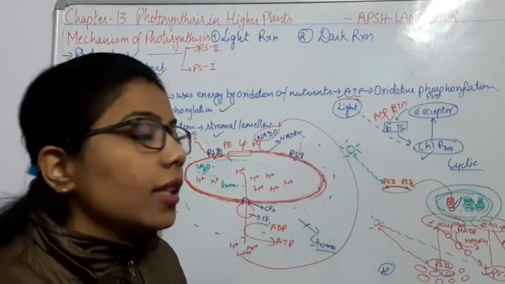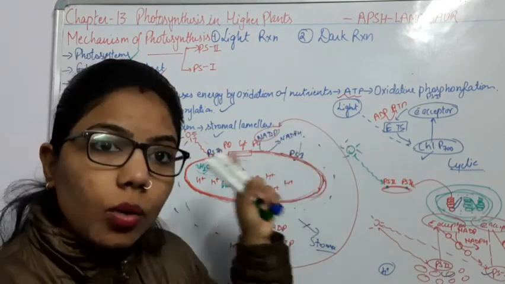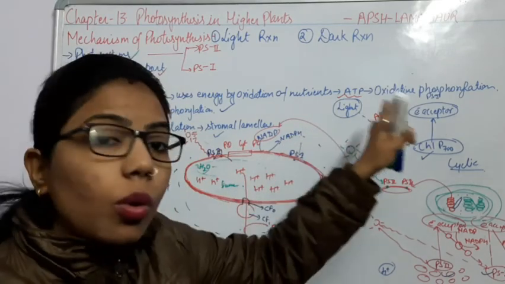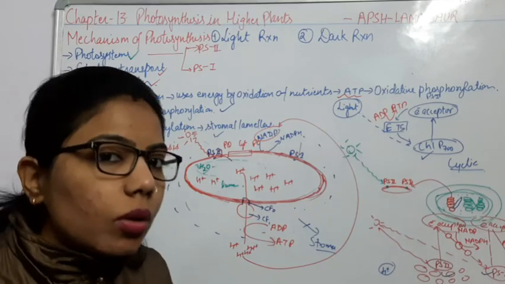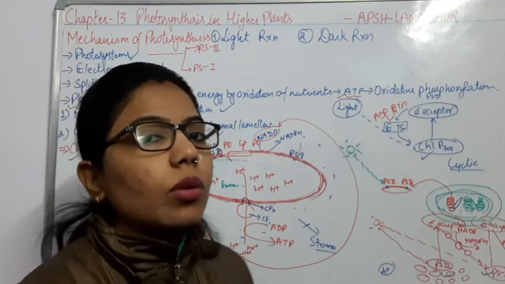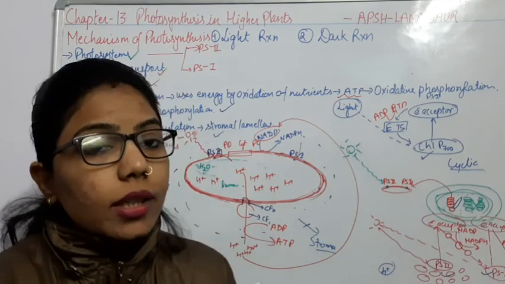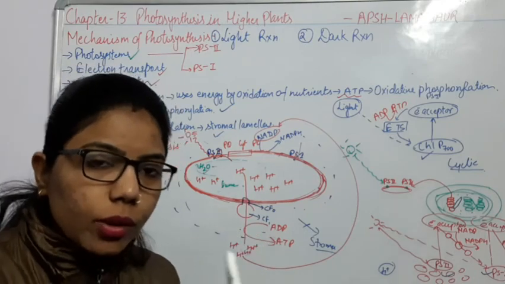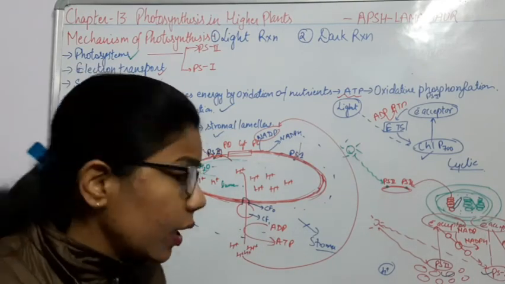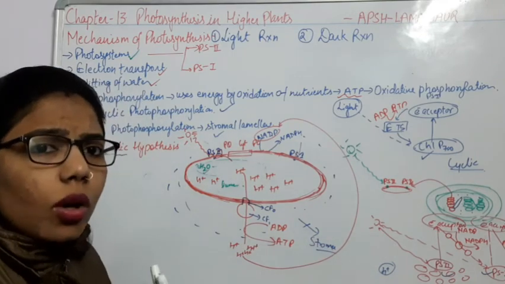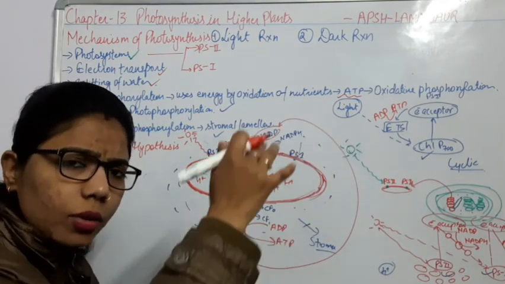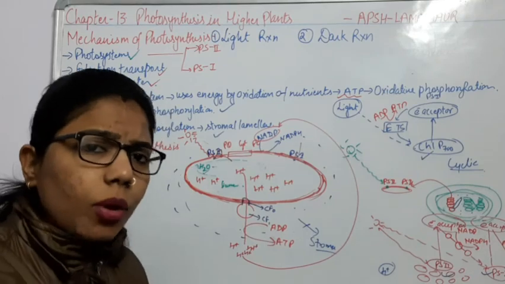NADPH, and this is the ultimate thing which we require, because this NADPH will go towards the stroma for the synthesis of the glucose. And the main aim of this is what? To form the glucose molecule as well as to release the oxygen. Okay, and protons will get moved towards the stroma. So what about the oxygen? Oxygen will go outside the environment from the plant.